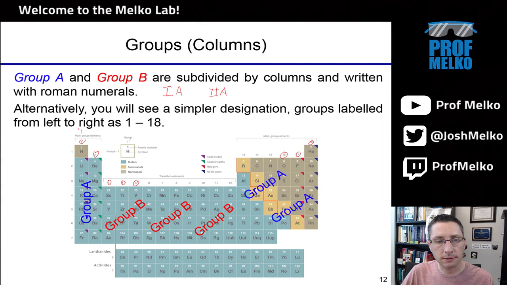And that would correspond to these first two groups or families of the periodic table. They're group A, 1 and 2, the first two groups. So that's 1A and 2A. Down here in group B, this one would be 3B because it's the third group of this group B transition area. So those are also used interchangeably. You might be asked for a group 2A metal, like beryllium, or a group 17 halogen, like fluorine.